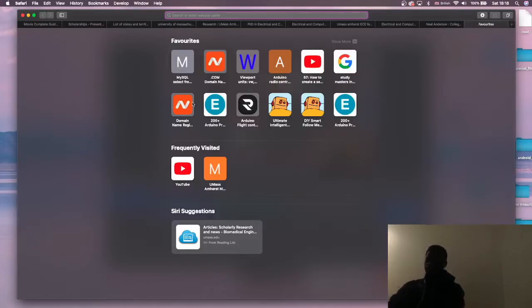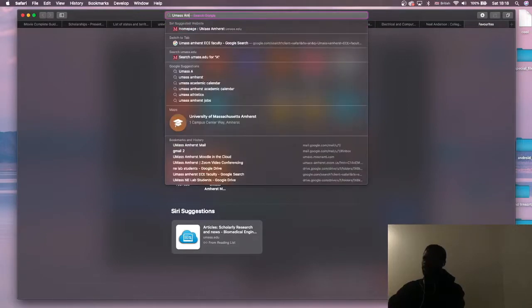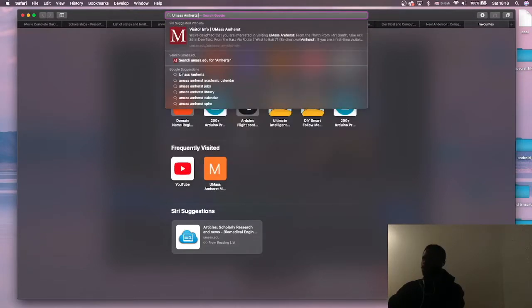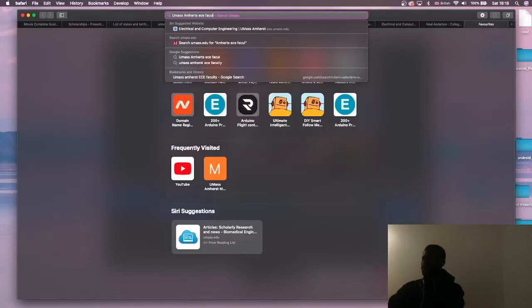So for example, the school that I'm in right now, University of Massachusetts, Amherst. So I could search like UMass Amherst. This is the short form of the school. UMass Amherst faculty ECE. I know that my department is electrical and computer engineering faculty. So I go ahead and search this ECE faculty.